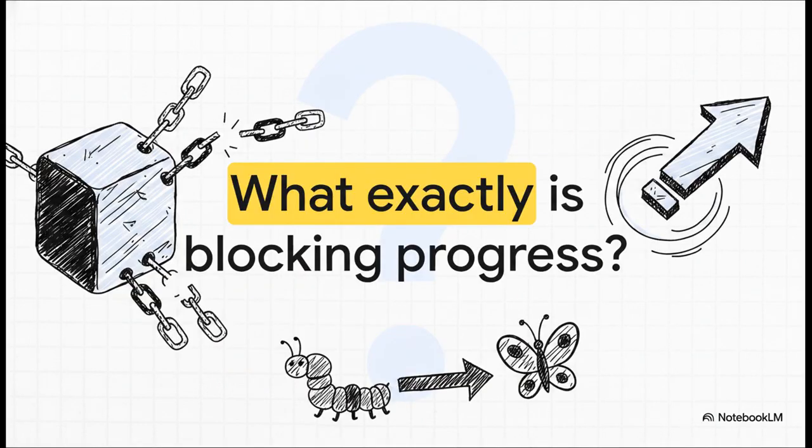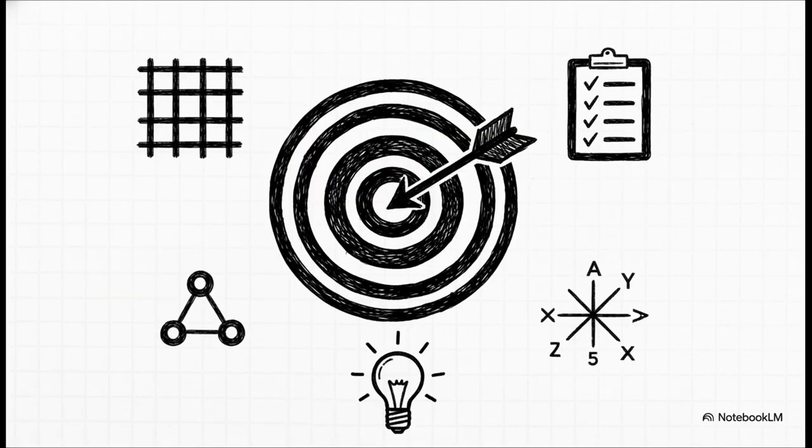Once we know why we need a change, we hit our second crucial question. What exactly is being transformed? We need to pinpoint the precise object that's blocking our progress. We have to explicitly target what we're changing. Are we acting on the formal structure, like tweaking the underlying mathematical equations? Are we changing the task formulation itself, altering the objectives or constraints?